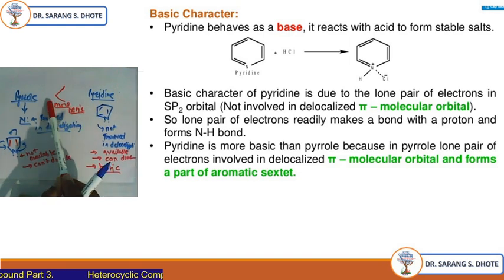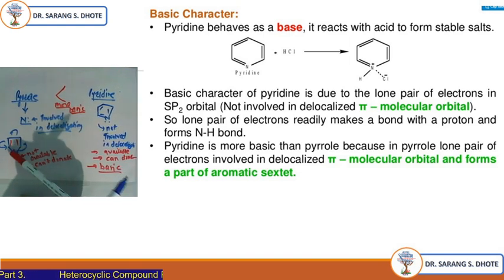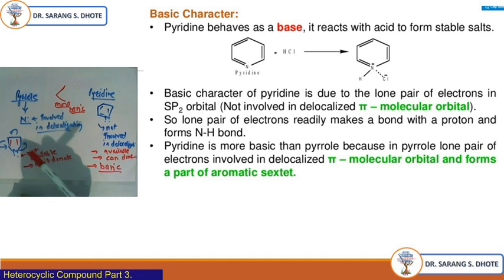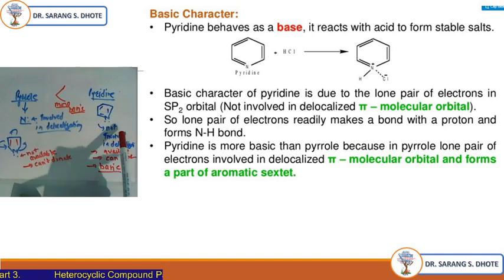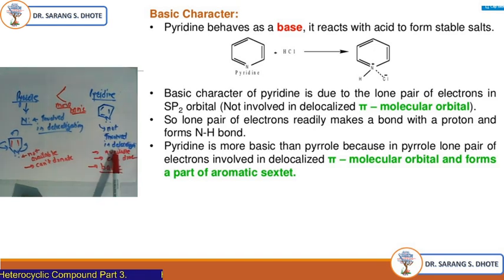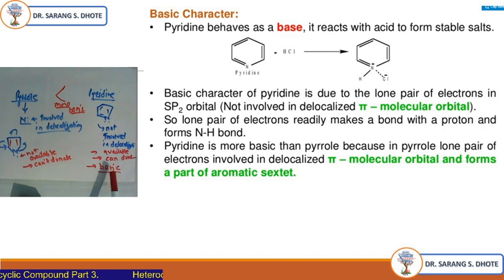Why is it more basic in nature? Because in case of pyrrole, the lone pair of electrons is involved in the delocalization and not available, so the pyrrole ring cannot donate the electron. But in case of pyridine, due to its structure, the lone pair of electrons is not involved in the delocalization, so it is available and can donate, so it is basic in nature. Okay.